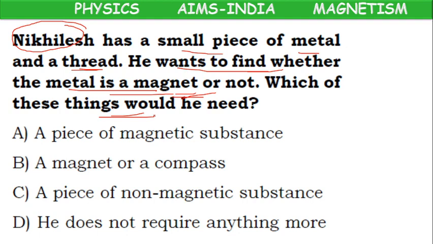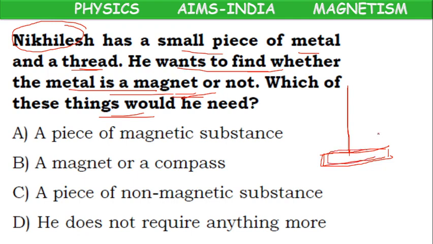Sorry children, he is having a metal and thread. He wants to find out whether it is a magnet or not. What else does he need? Any guess? Actually, no need, because he can suspend the metal with a thread.